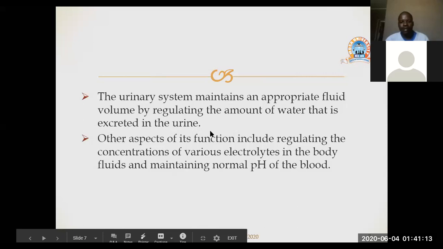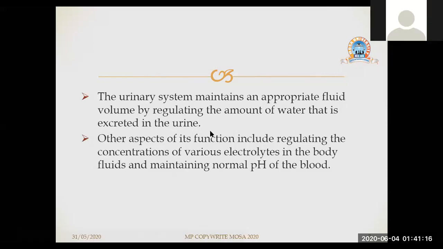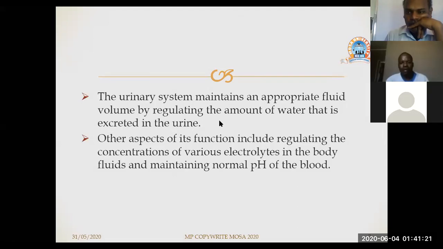So this excretory organ also regulates the concentration of various electrolytes in the body. When the electrolytes in the body have been regulated, it ensures that the pH of the blood is maintained. When the pH of the blood is not maintained, a lot of cells may die because the pH is not optimum for them.